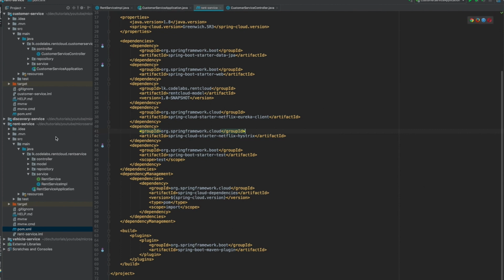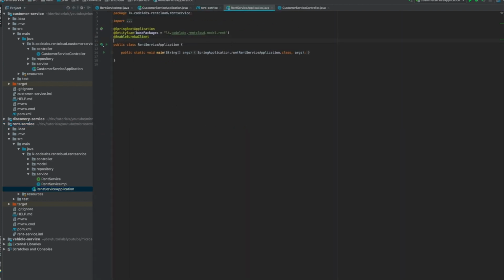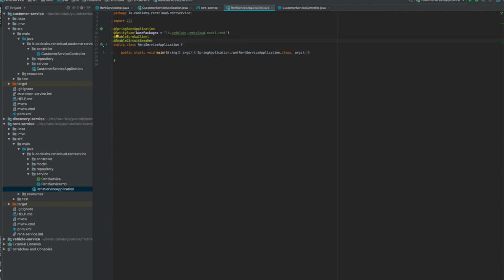Okay, and now we need to go back to our rent service application. We need to put one more annotation, which is enable circuit breaker. We need to tell the service, I'm going to protect you with the circuit breaker. Again, keep in mind, you don't put the circuit breaker on the services being called. Now there are two ways you can implement this, right?